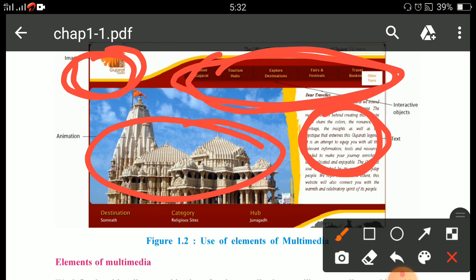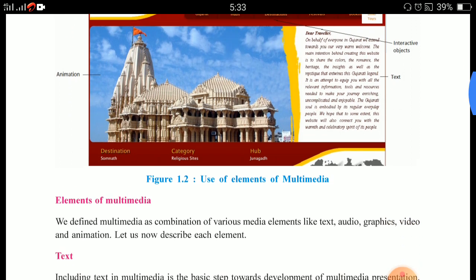You can also say these are interactive objects. Interactive objects means a combination of text, video, audio, graphics or pictures, and the animation part. So this figure demonstrates use of the elements of multimedia.